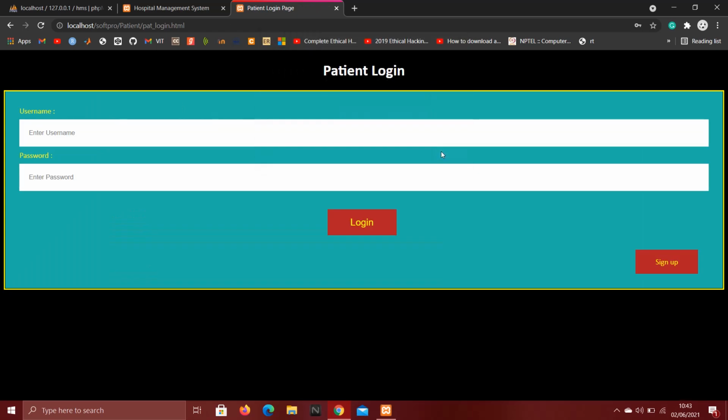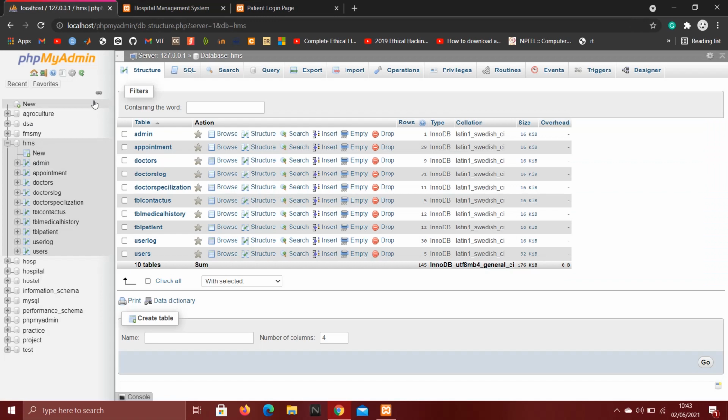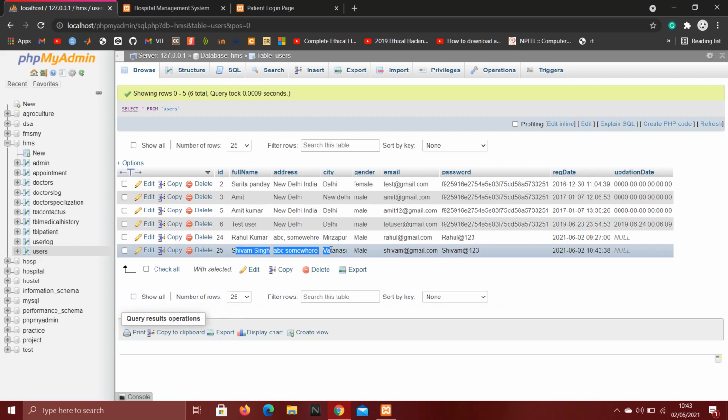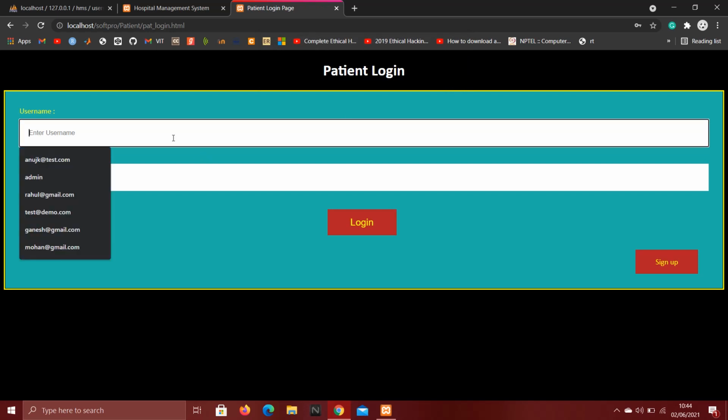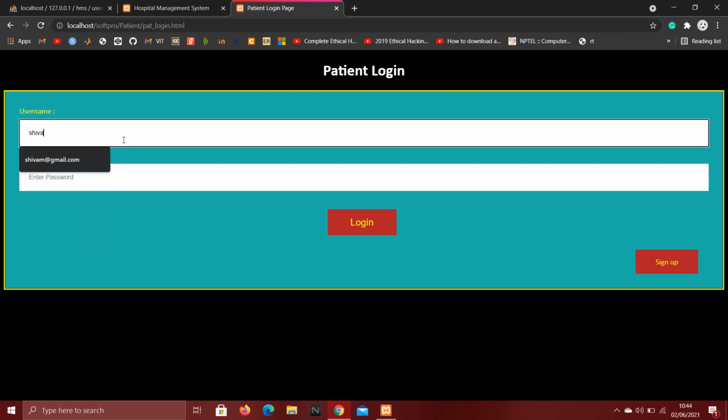And I'm successfully registered, and we can see it in the database. So click on user and we can see that Shivam Singh is registered. Now let's go back to the login page. Now I'll log in with the same email ID and password, Shivam@gmail.com. Let's give a wrong password first. A pop-up came: invalid username, email or password. Okay. Now let's give the correct one, Shivam@123.